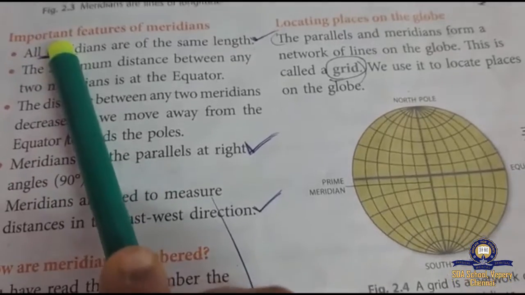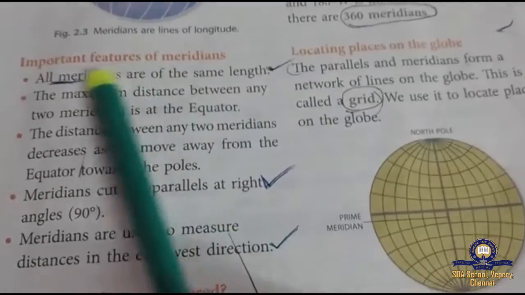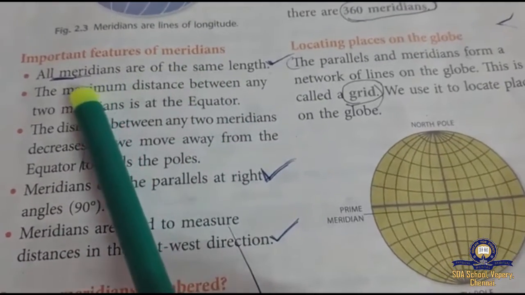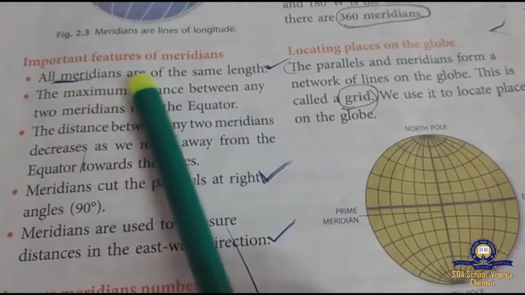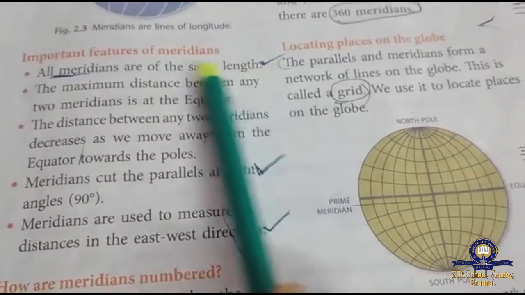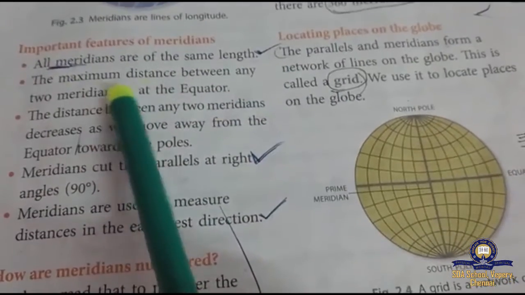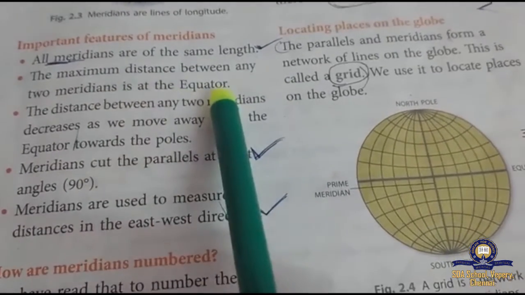Now we should learn the important features of meridians. What are the points? Let's discuss. All meridians are of the same length. The maximum distance between any two meridians is at the equator.